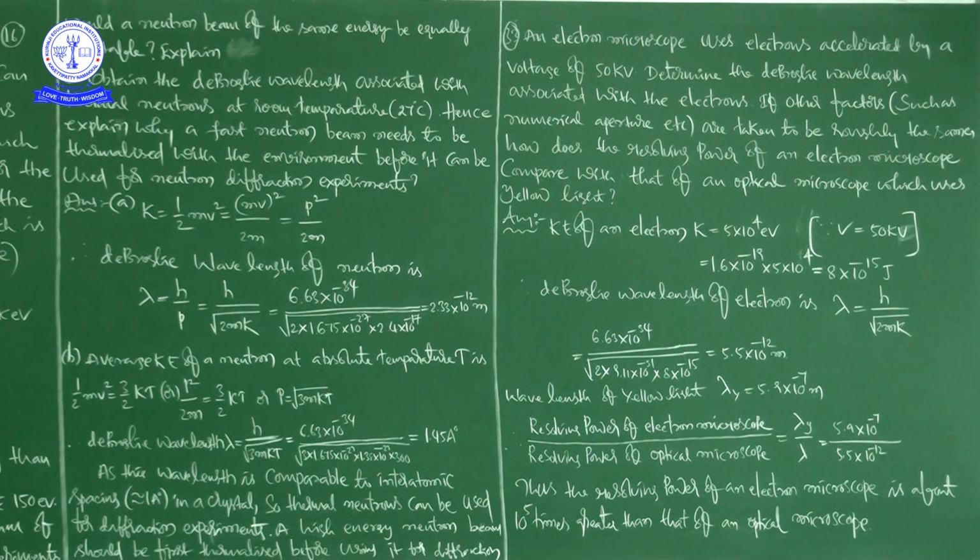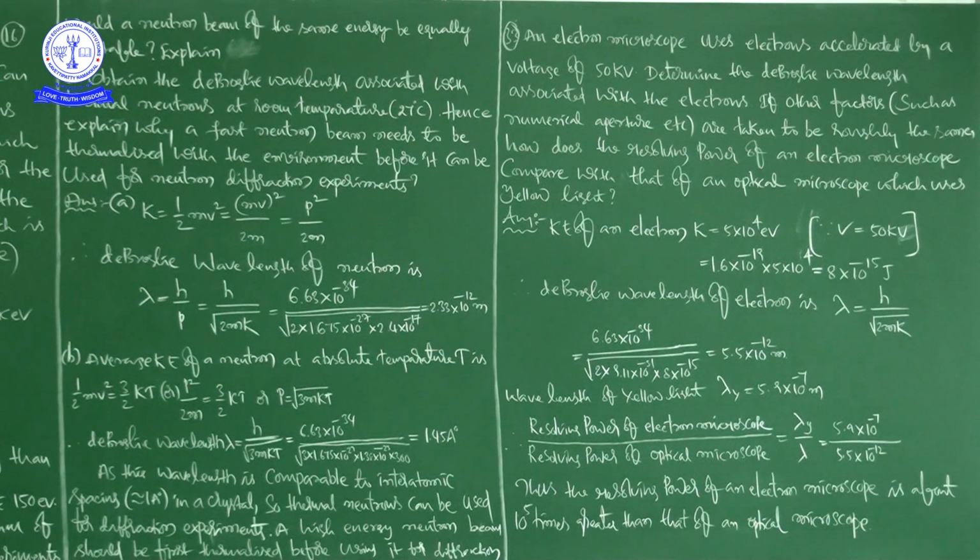So first we have to determine the de Broglie wavelength, and then, taking the other factors to be roughly the same, compare the resolving powers.